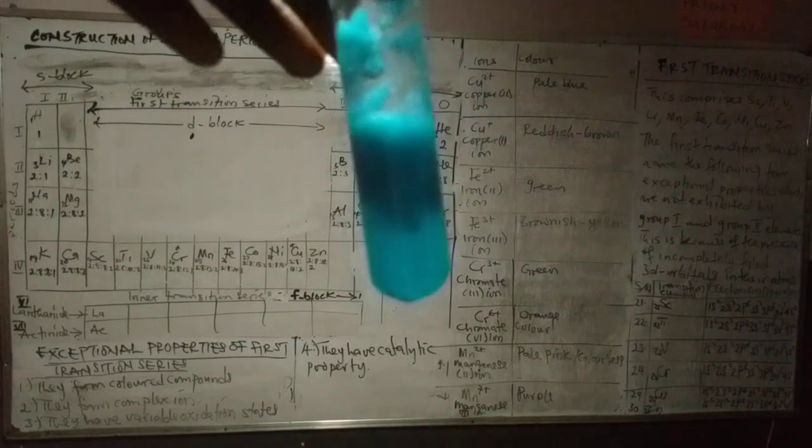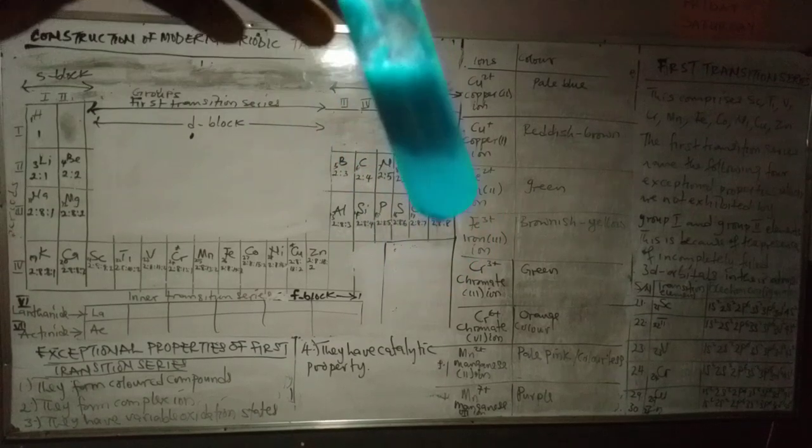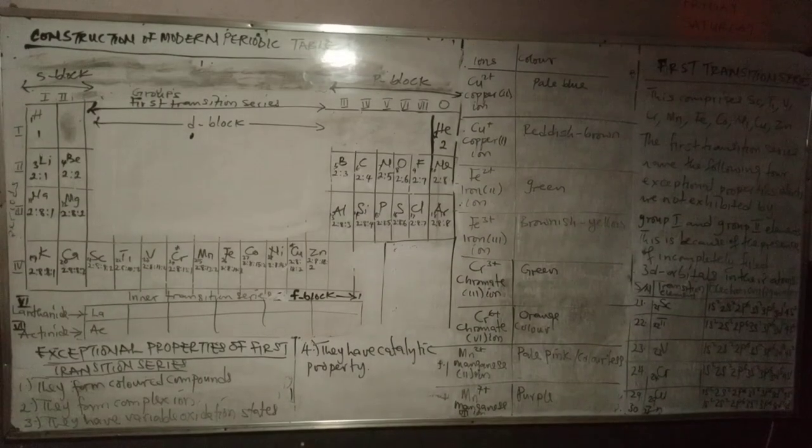Can you see? Pale blue gelatinous precipitate. It is even dirtying the body, getting stuck to the body of the boiling tube. So that is that.